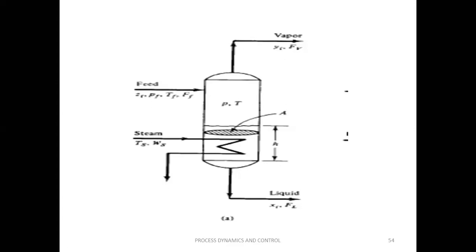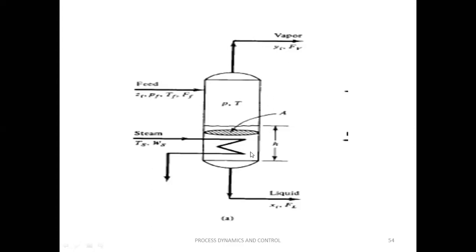So for this process, we would like to identify what are the control variables. Already I have told the different 5 questions. So in variables, what are the different variables? The different variables are pressure of the feed, temperature of the feed, flow of the feed, steam temperature, steam flow rate WS, and maybe some liquid flow rate, maybe some flow rate of the vapor, and some pressure and temperature of the flash drum. These are different variables.